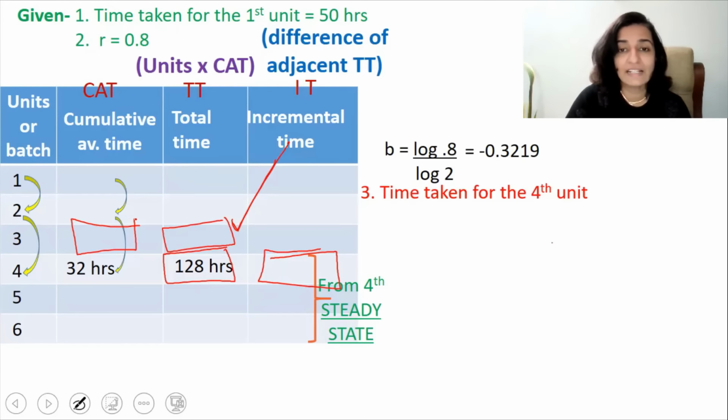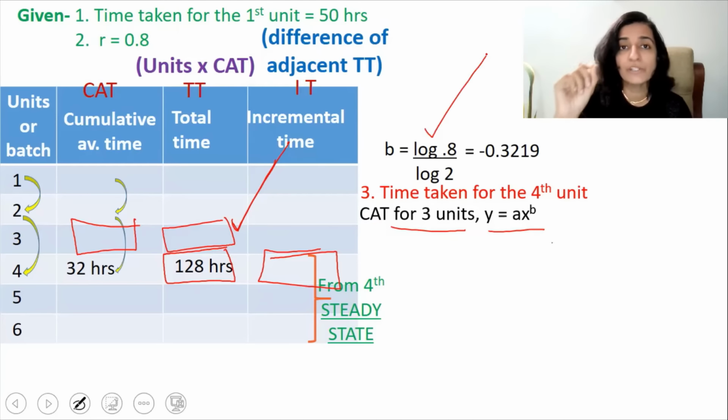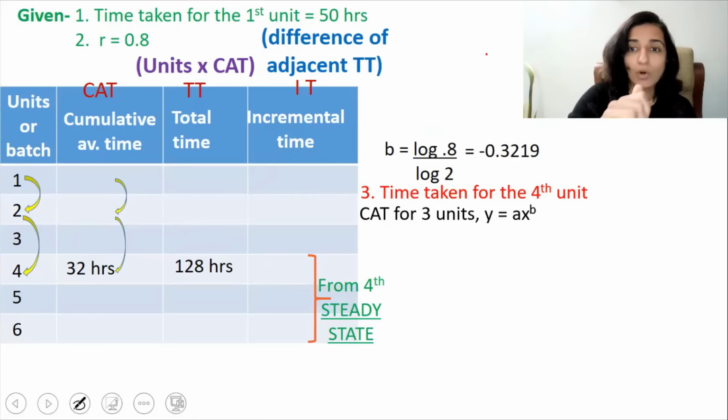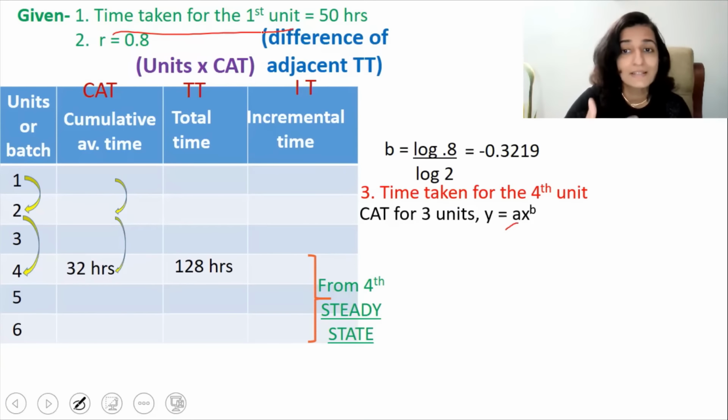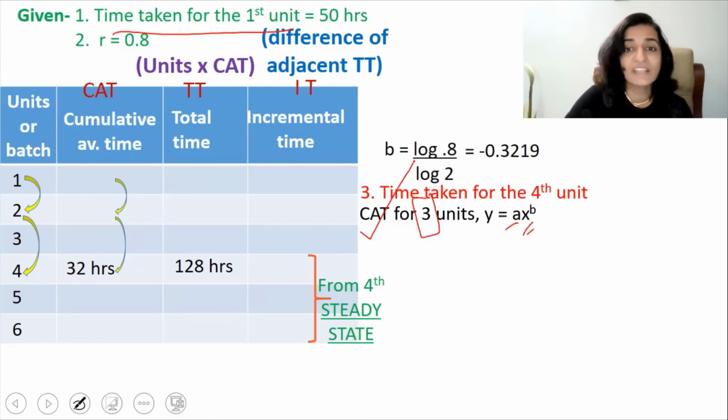So first we will calculate the cumulative average time for 3 units by adopting the very same formula, y is equal to ax the whole raised to b. b we already calculated, it is negative 0.3219. And what was a? a is the time taken for the first unit, that is 50 hours. And what is x? x is nothing but 3 units because we are calculating the cumulative average time for 3 units.